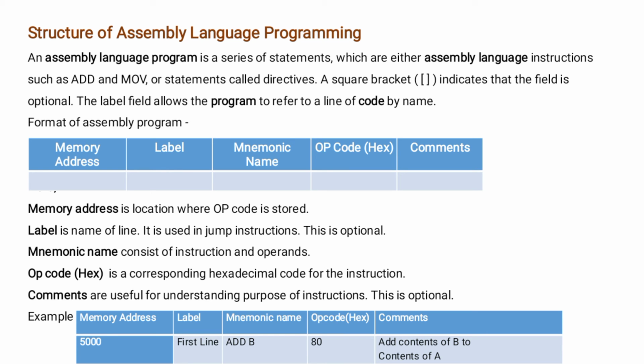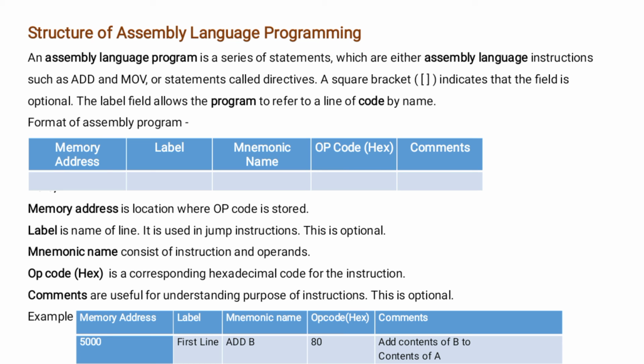Next parameter is a mnemonic name. Now this parameter consists of instruction and operands. Next parameter of this structure is the opcode. This is called the operational code. Now this parameter is the corresponding hexadecimal code for the instruction. And the last parameter of this structure is comments. This parameter is optional and is useful for understanding the purpose of the instruction.